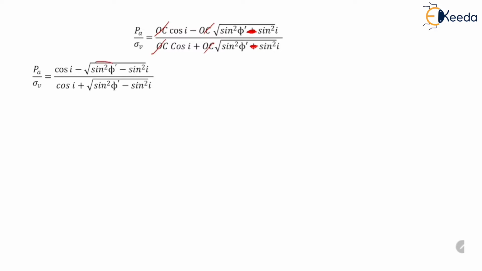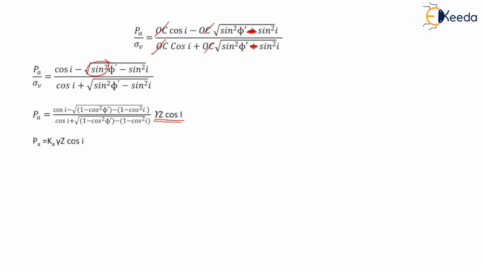So we will replace the sine squared terms by 1 minus cos squared. So PA equals cos i minus the square root of cos squared i minus cos squared phi dash, divided by cos i plus the square root of cos squared i minus cos squared phi dash, into sigma V. Here sigma V is replaced as gamma Z cos i.